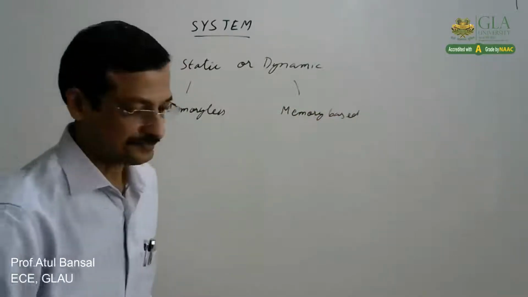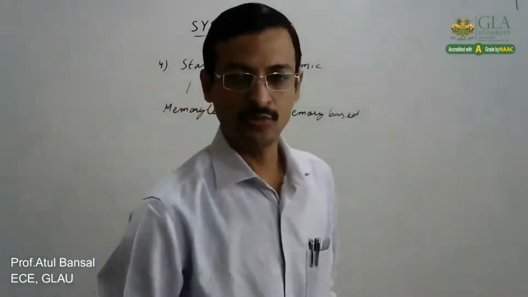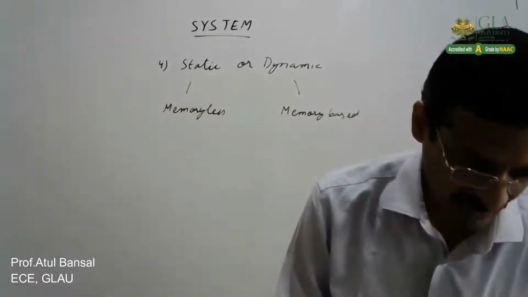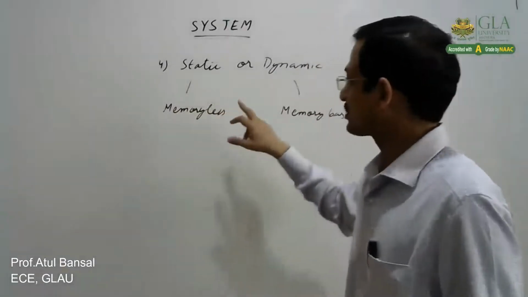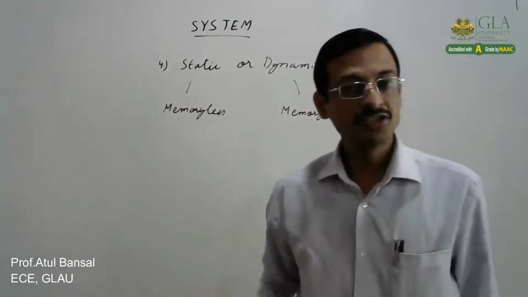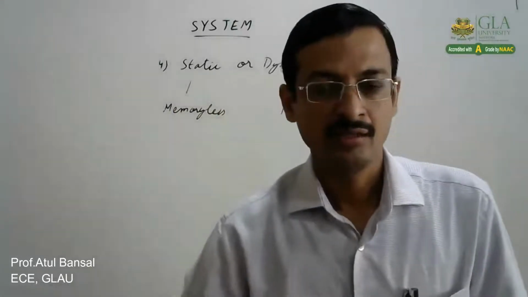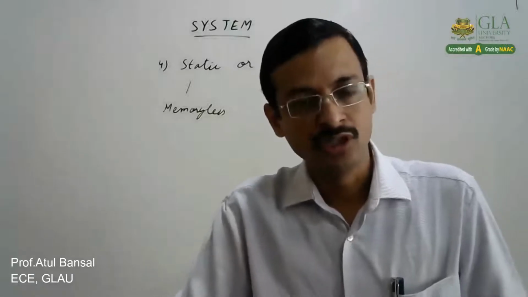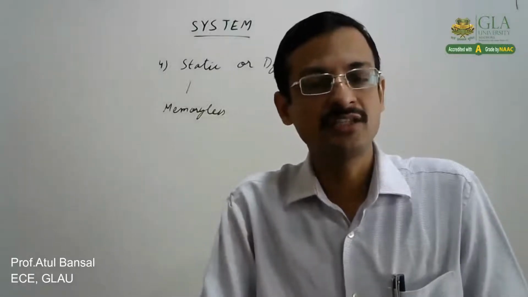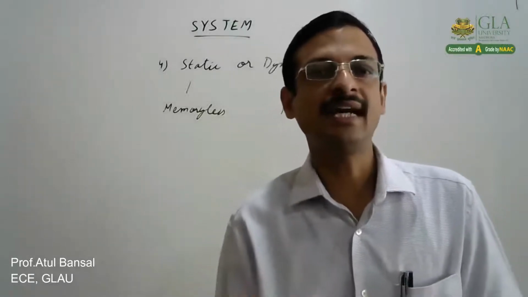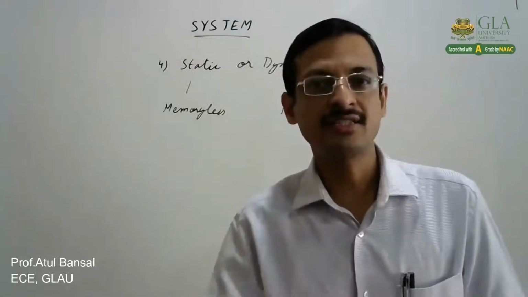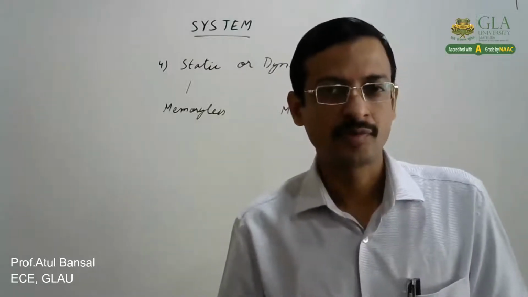Now, how do we define them? A system is said to be static or memory-less if the response is due to the present input only. Response means the output. So if the output of the system is due to the input applied at that instant only, then we say the system is static or memory-less.